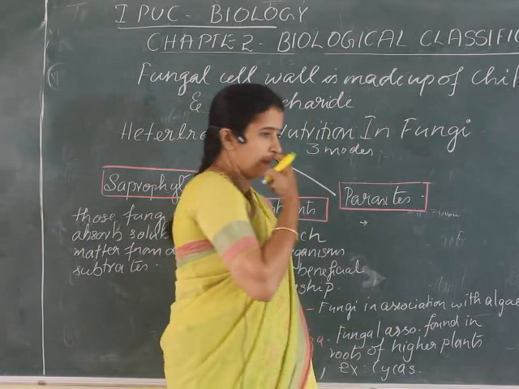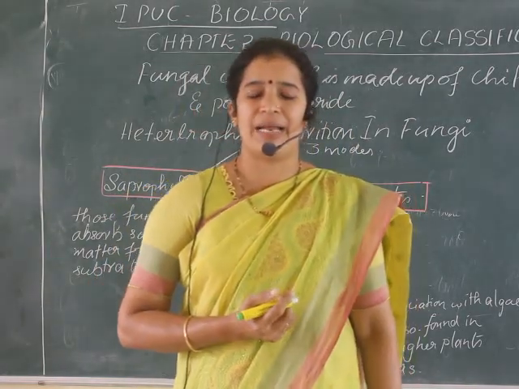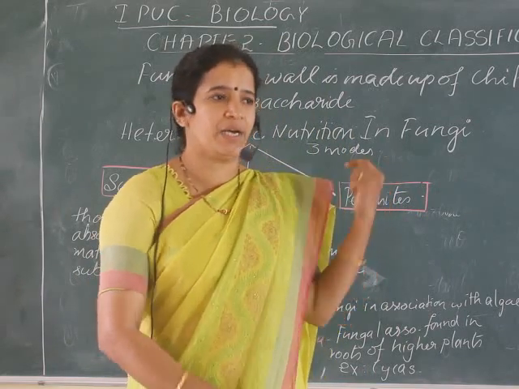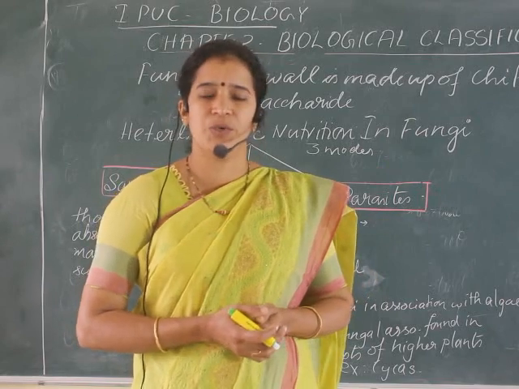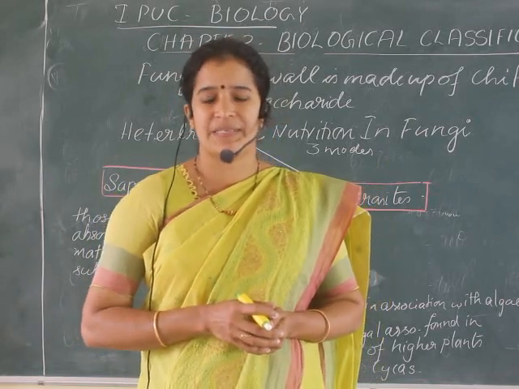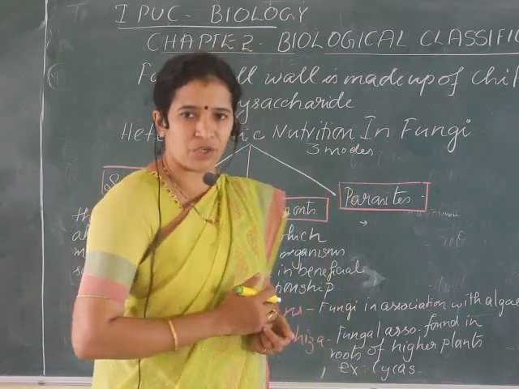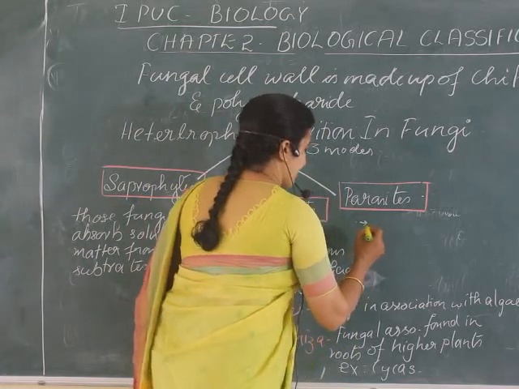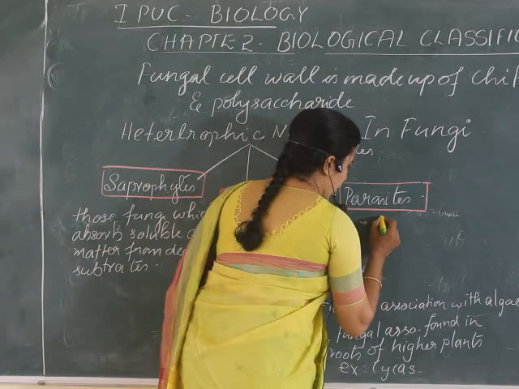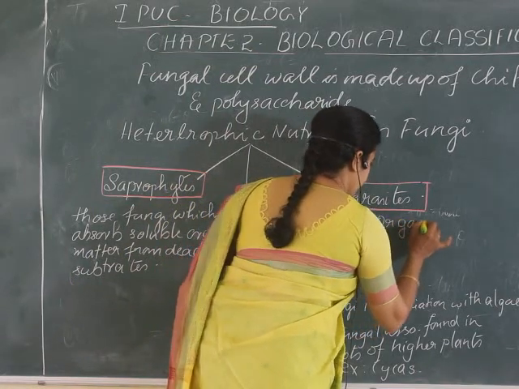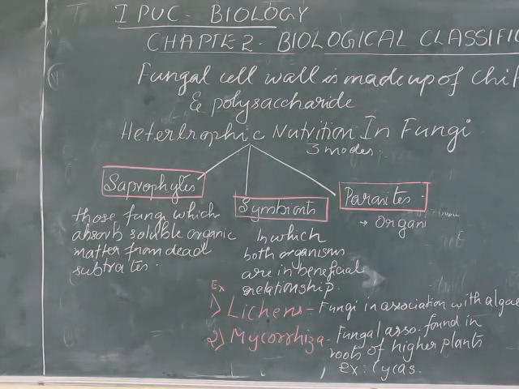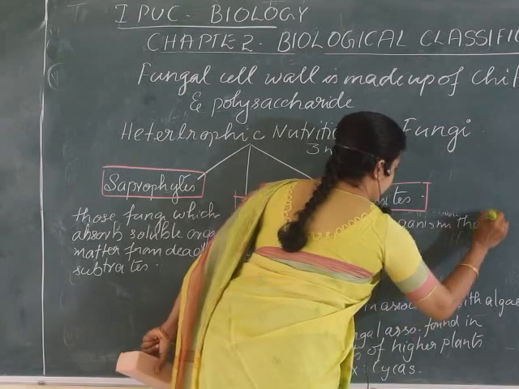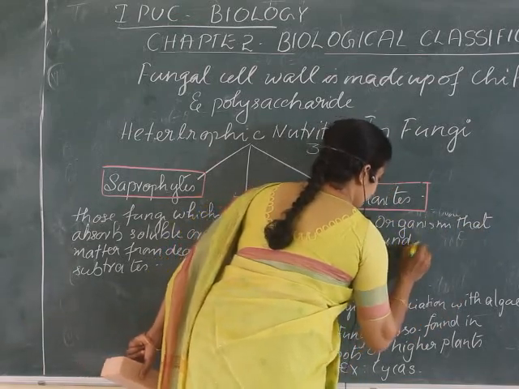You know parasites. In the last class we studied that fungus can also cause diseases in plants as well as animals. A very good example we have understood is the white spot found on mustard leaves. Also many examples are there which cause diseases in plants and animals. Okay, so parasites means the organisms that depend on other